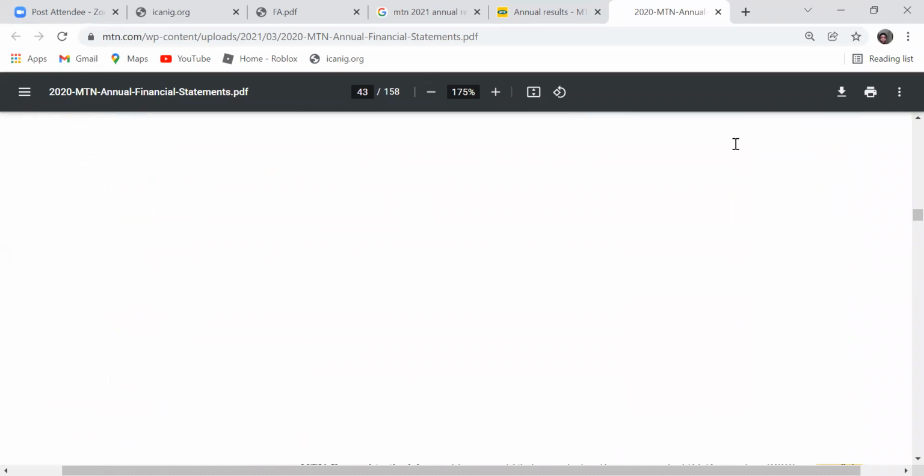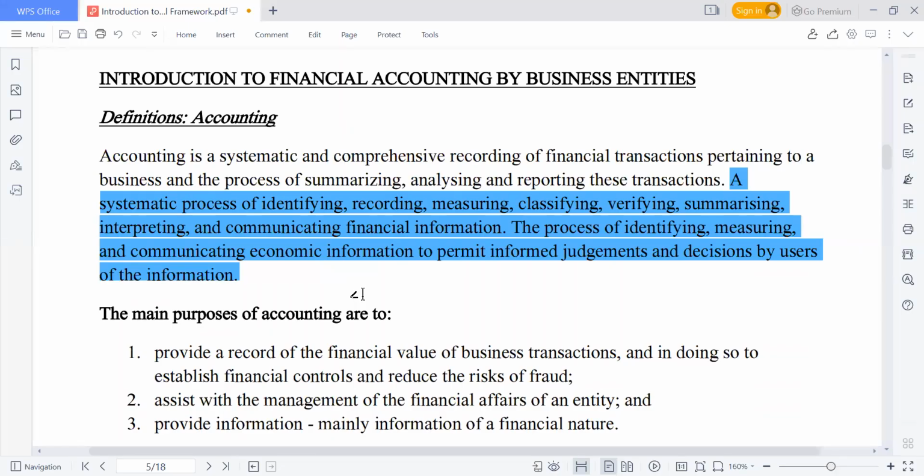We have 5 elements of financial statement. We have what we call assets, liability, equity, expenses, and income. The first 3, which is assets, liability, and equity, we can find in the statement of financial position. While the remaining 2, which is income and expenses, we can get from our statement of profit and loss.